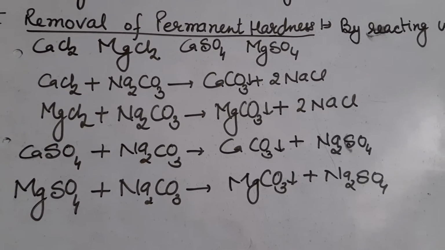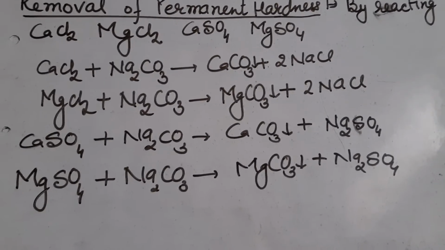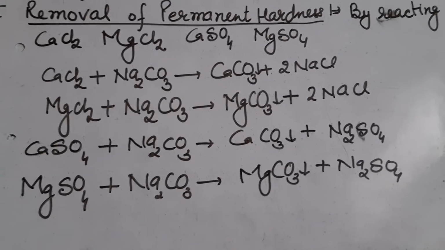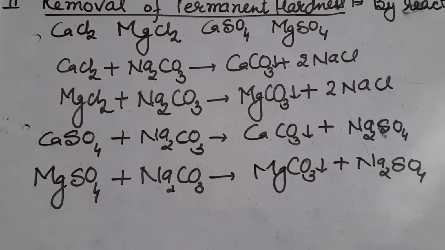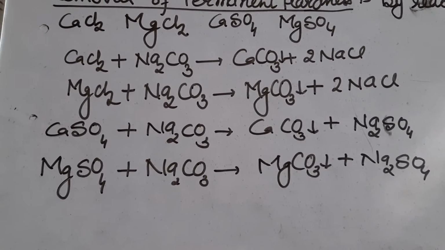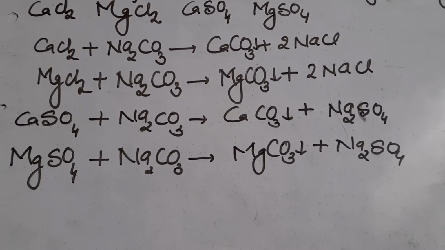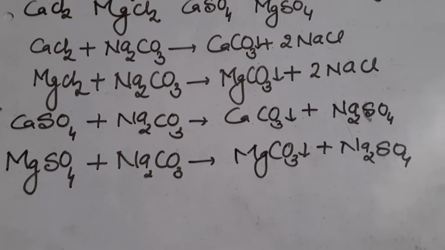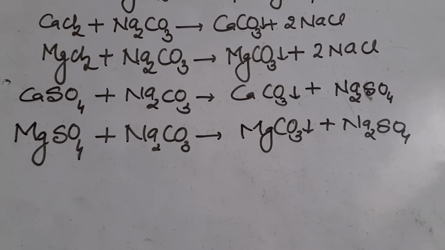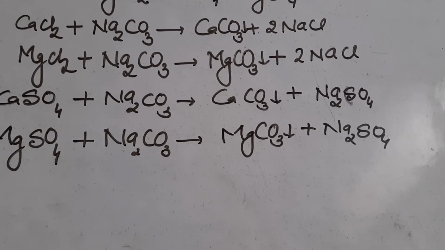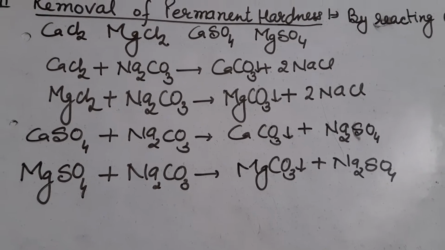Magnesium converted into magnesium carbonate and sodium chloride will form. When you treat calcium sulfate and magnesium sulfate with sodium carbonate, then you find calcium carbonate, which is insoluble, and sodium sulfate, which is soluble in water and is not responsible for hardness, and magnesium carbonate, which is responsible for hardness and is insoluble in water. So these are the ways by which you can remove the hardness.